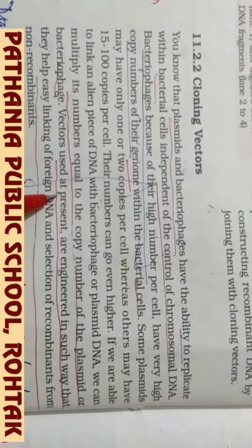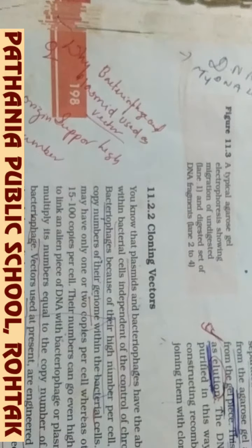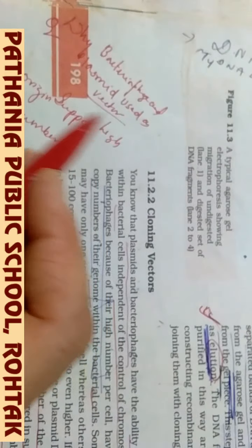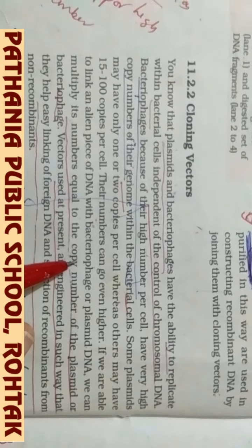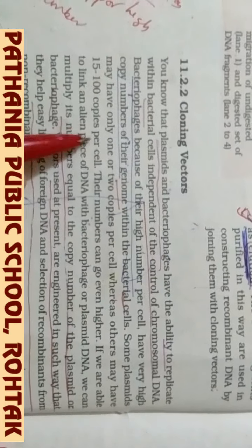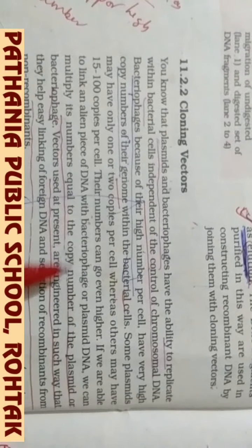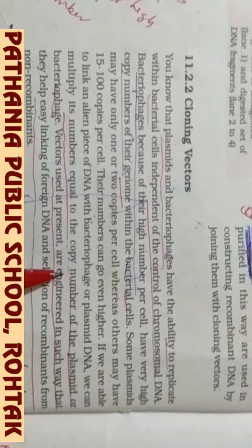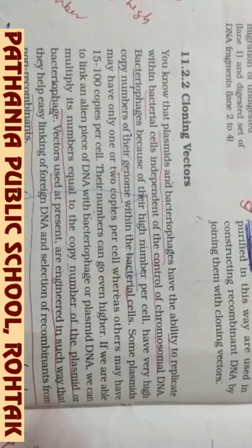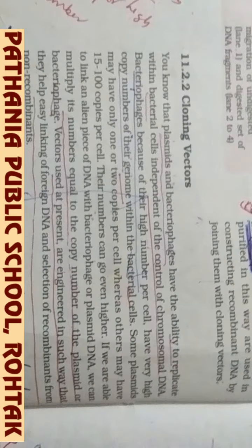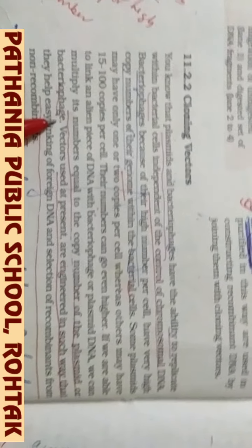So these are the natural vectors. Question number 1 is over. Again I am repeating: why are bacteriophage and plasmid used as a vector? The answer is that their origin supports high copy number, so their copies can be 15 to 100, and any foreign DNA ligated with them will also multiply along with the plasmid DNA or bacteriophage. So they are used as the best natural vector.